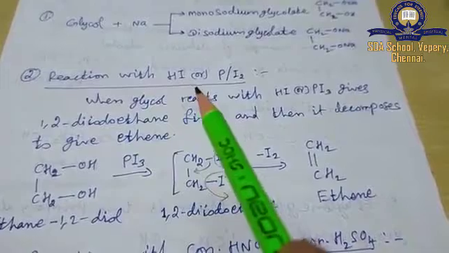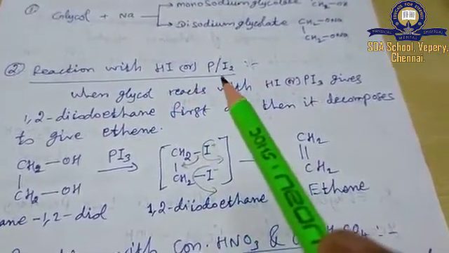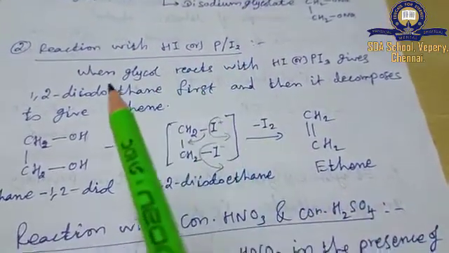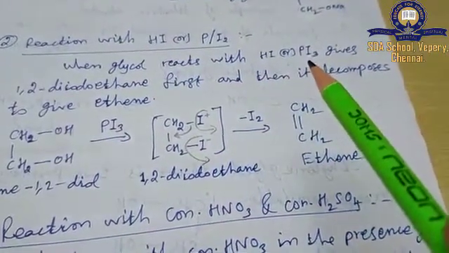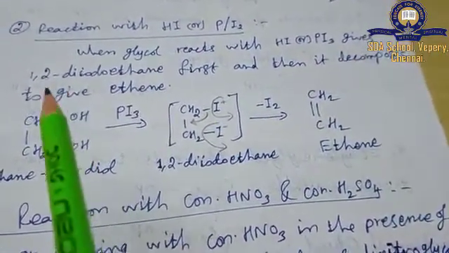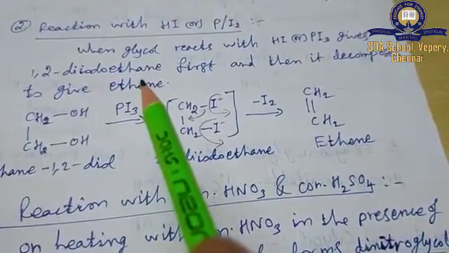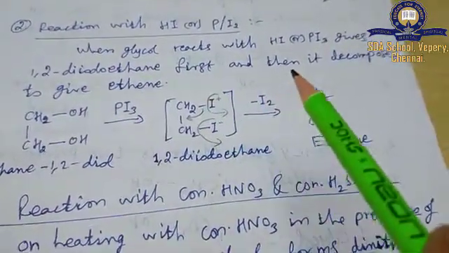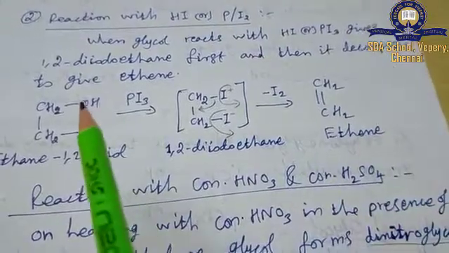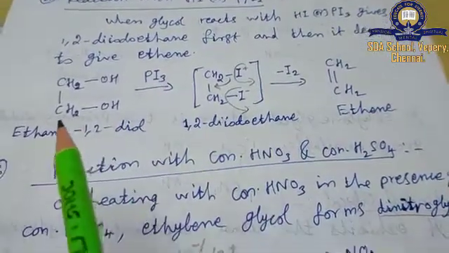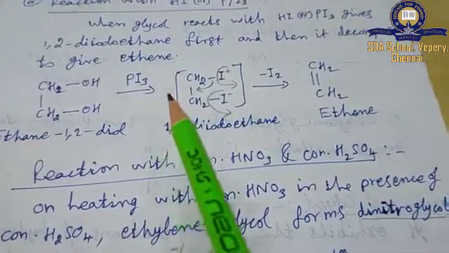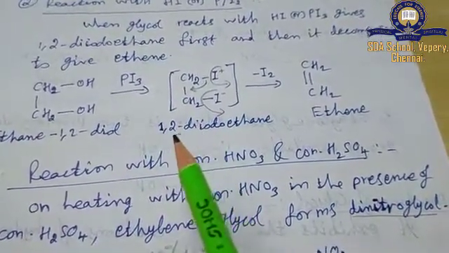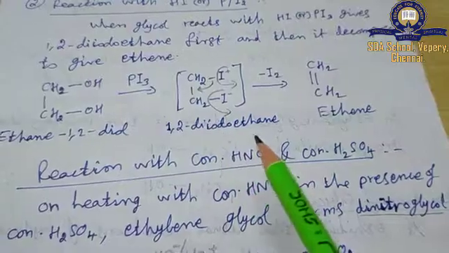Next reaction, with hydroiodic acid or phosphorus and iodine. When glycol reacts with hydroiodic acid or triiodophosphorus, it gives 1,2-diiodoethane first, and then it decomposes to give ethene. This is glycol allowed to react with triiodophosphorus, forming the intermediate compound 1,2-diiodoethane.